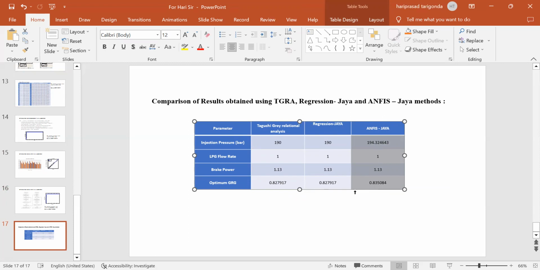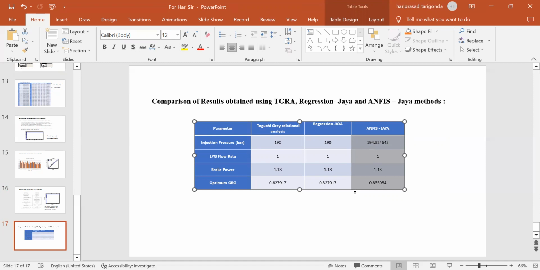In conclusion, we have done an experiment on a diesel engine, and we ran the engine in dual fuel mode, with diesel and LPG. The diesel engine works like any other engine, and we supply LPG with the help of a fuel mixing chamber and an LPG cylinder. Generally LPG is stored at very high pressure, so we brought it to atmospheric condition through the mixing chamber. Then it is injected to the engine through the inlet manifold, and the engine breathes as usual, just like any diesel engine.